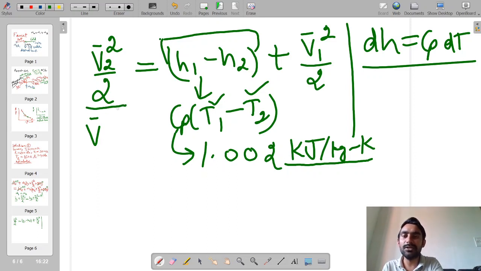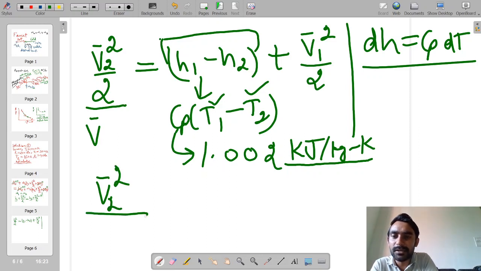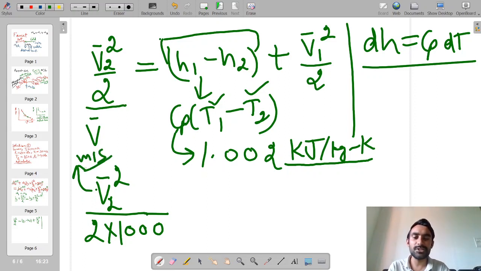If I substitute velocities in SI units in our kinetic energy equation, it will give us energy in joules.